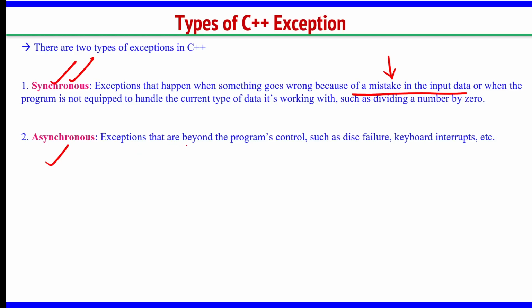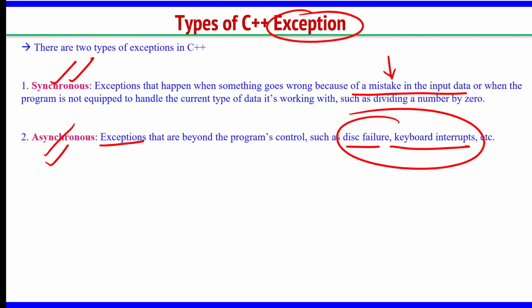Sometimes the exception comes because of disk failure, keyboard interrupts, or some problem related to the hardware of the computer. Those are called asynchronous. So, exception handling in C++ has the capacity to handle both kinds of errors and tell the user properly, with a nice clear message, that this program has failed because of this reason. Otherwise, when these kinds of errors happen, you do not know why it has failed. These are just examples.